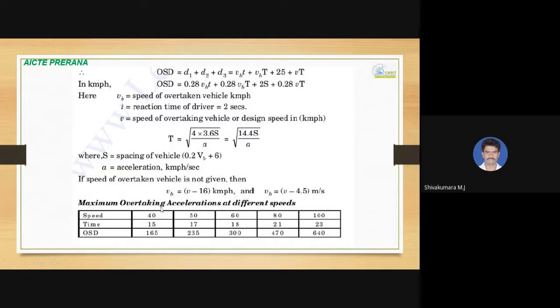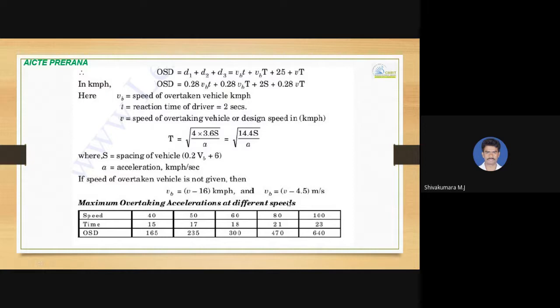Maximum overtaking acceleration at different speeds: if the speed is 40 kmph, time can be 15 seconds and overtaking sight distance can be 165 meters. If the design speed is 100 kilometer per hour, time capital T can be 23 seconds and OSD must be 640 meters.